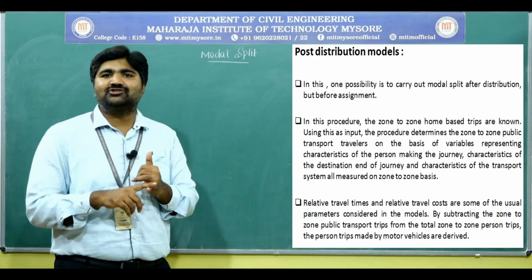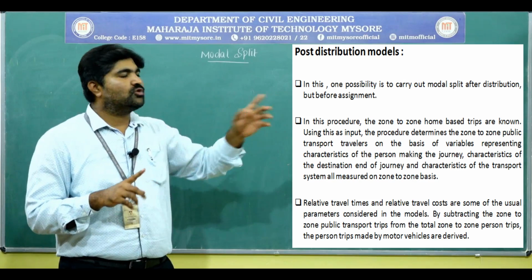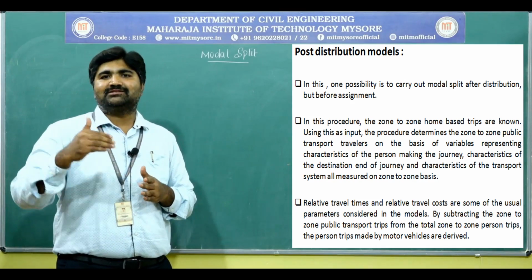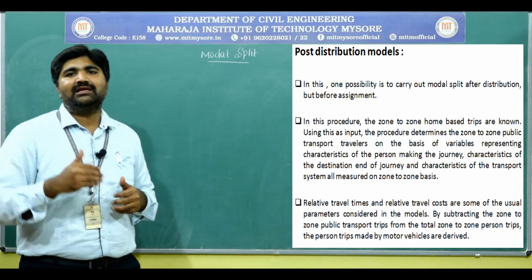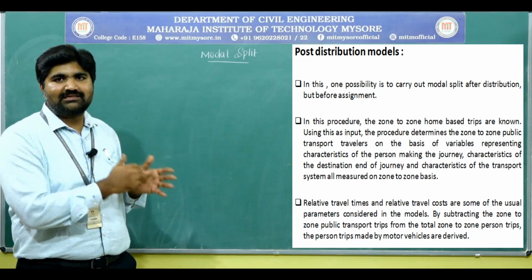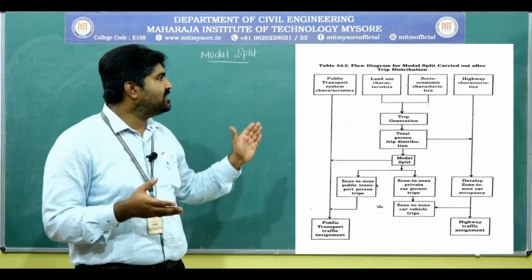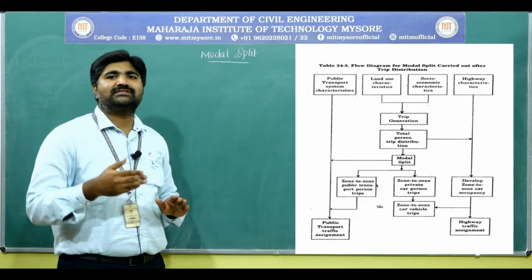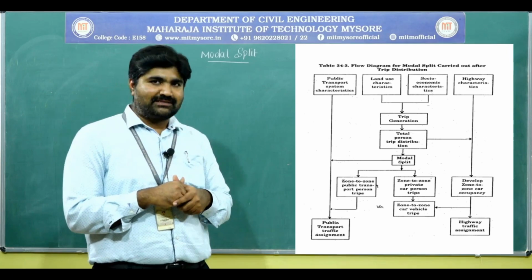We are going to deduct this zone to zone public traveler trips from the total zone to zone home based trips. By deducting this, we are going to get the percent trips made by the private vehicles or motor vehicles. We are going to derive like this the mode of choice by the traveler. See, this is the flow diagram for modal split which is carried out after trip distribution but before trip assignment.